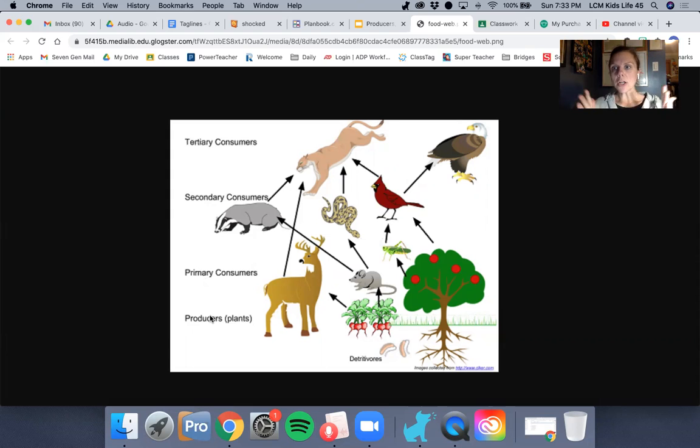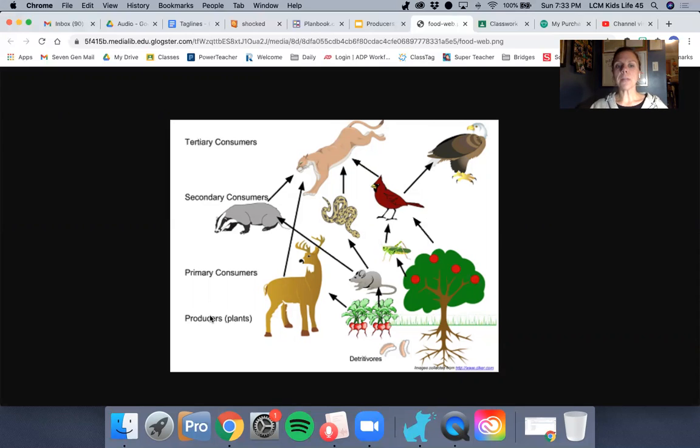A producer is called a producer because it produces its own food, right? It's kind of like magic. The sun shines down, and anything that's a producer, any kind of plant life, is able to make its own food from the sunlight. The fancy word for that is photosynthesis. Imagine being able to make your own food just because you were exposed to sunlight. It's crazy, right? But they do. The sun shines down, the tree makes its own food and gives itself its own energy just from the sun. Good thing too, because a lot of other animals depend on that tree to survive, like we've talked about before.